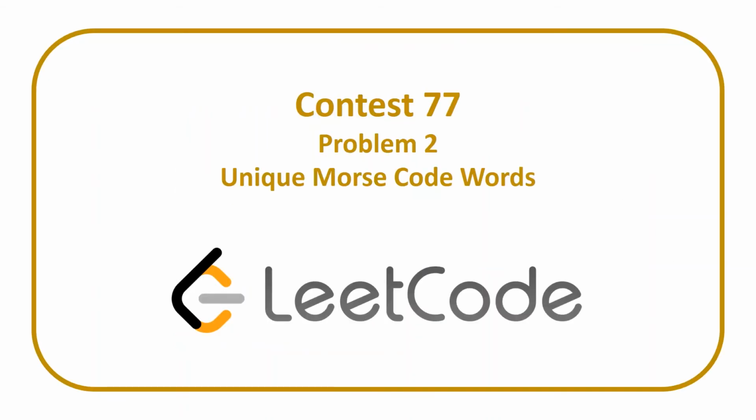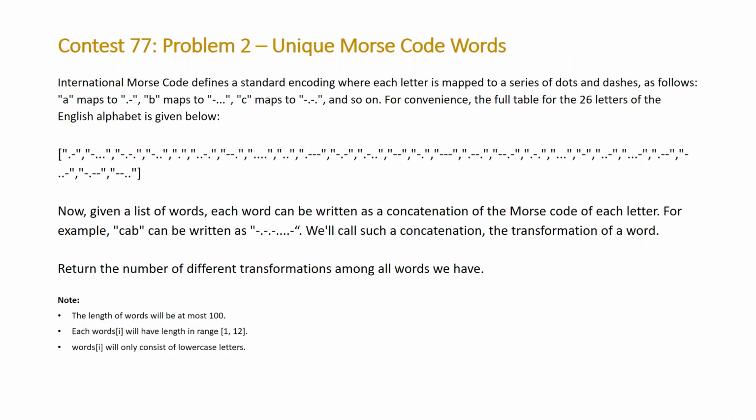The second problem we'll be covering is problem 2 from LeetCode Contest 77, entitled Unique Morse Code Words. The problem states, International Morse Code defines a standard encoding where each letter is mapped to a series of dots and dashes as follows. A maps to dot dash, B maps to dash dot dot dot, C maps to dash dot dash dot, and so on. For convenience, the full table for the 26 letters of the English alphabet is given below.